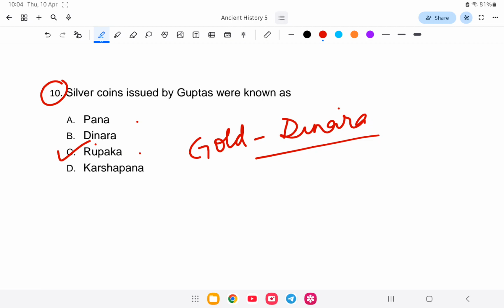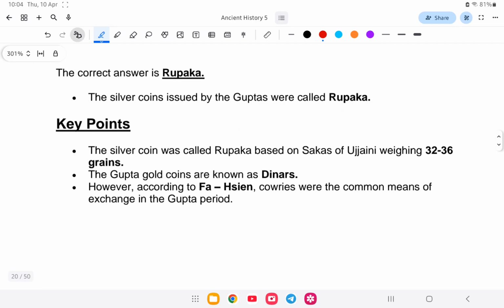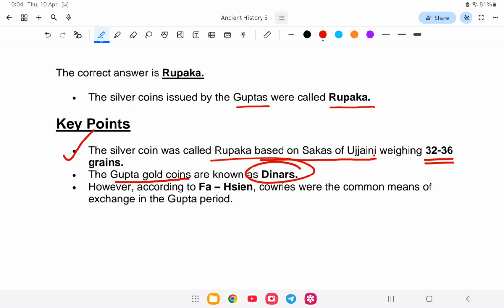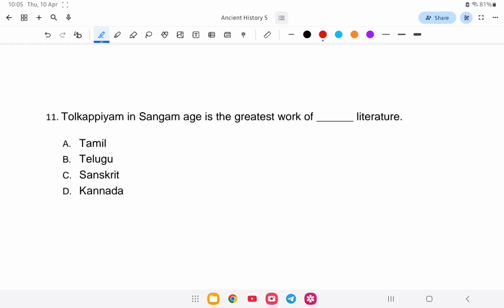Let us study about this. So the silver coins issued by the Guptas, called rupaka, were based on the Sakas of Ujjain, weighing 32 to 36 grams. The Gupta gold coins were called dinaras. However, according to Fa-Hien, cowries were the common means of exchange in the Gupta period. So this is the answer. Next question.